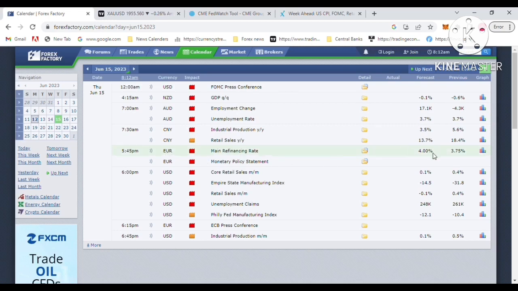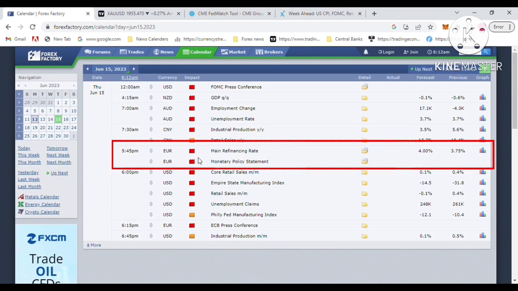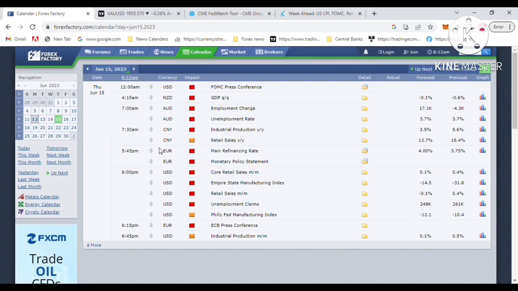And next, the ECB, European Central Bank's interest rate on June 15, Thursday. 3.75 is the current interest rate, and the ECB is expected to hike 25 bps at the next ECB meeting.